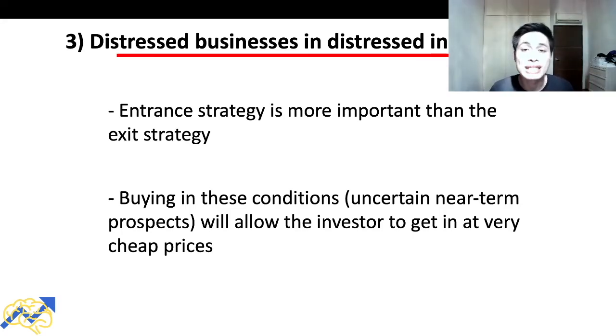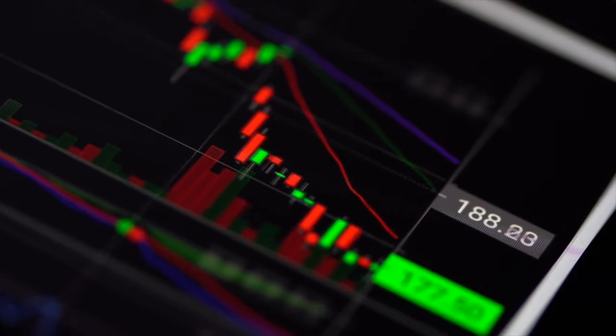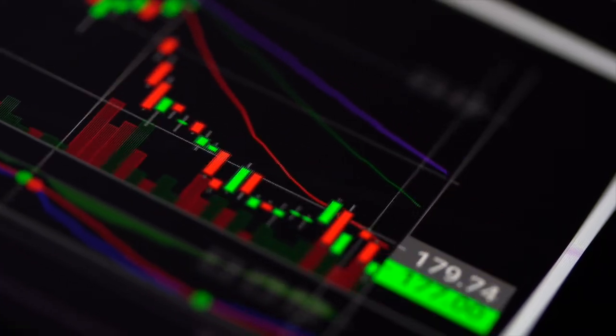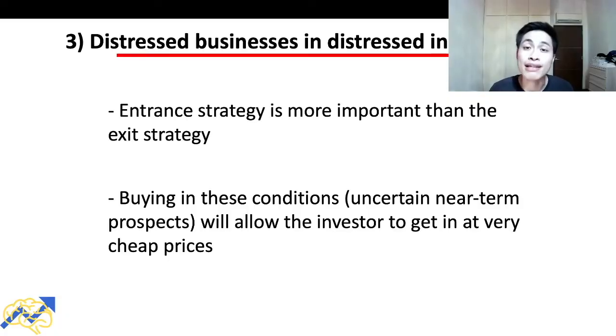But there are many ways to skin a cat. So for Mohnish Pabrai, he believed that the entrance strategy is more important than the exit strategy, because he believes that buying in these conditions, uncertain near-term prospects, will allow the investor to get in at very cheap prices. When both the industry and the individual business is in distressed conditions, this usually means that the stock price of these companies tend to be very cheap. And that is also when Mohnish Pabrai believes that it is a good time to enter into that stock.